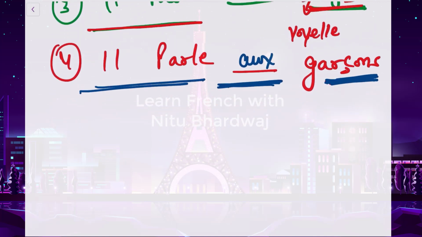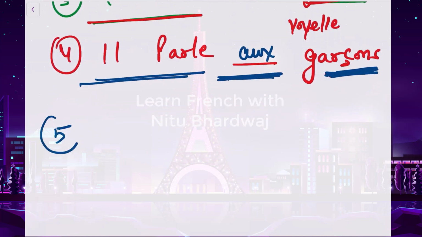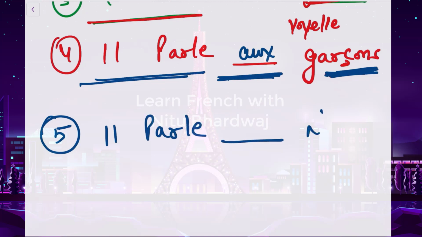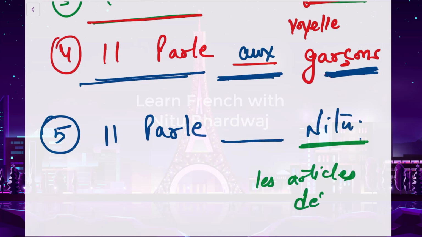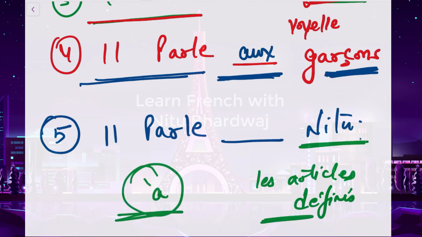So let's see one more example now. Il parle dash Neetu. Now he is speaking to Neetu. We can't say to the Neetu. This is a proper noun. So with the proper noun, we can't put les articles définis. So we can't put the. Okay, so we have to put only our preposition à.